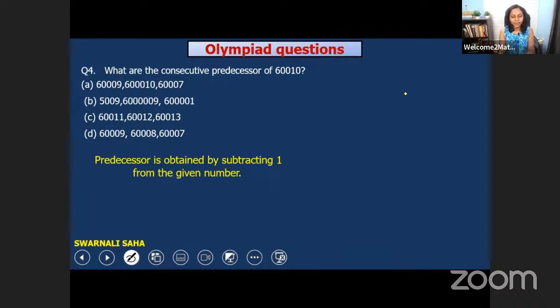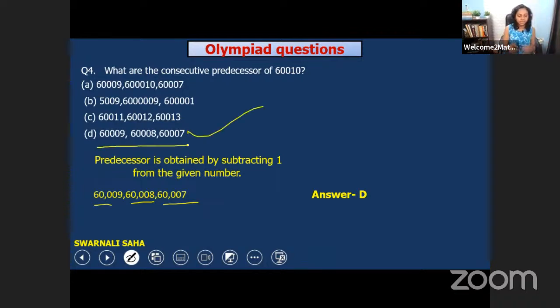Very good. I already got many answers. It is D. Very good. It is the right one, because whenever we subtract 1 from 60,010, we get 60,009. Then after that, subtract 1, so it would be 60,008 and then 60,007. So here you can see in option D these 3 numbers are given. So obviously option D would be the right one. Answer D. Very good. You all have done correct. Now let's move on.